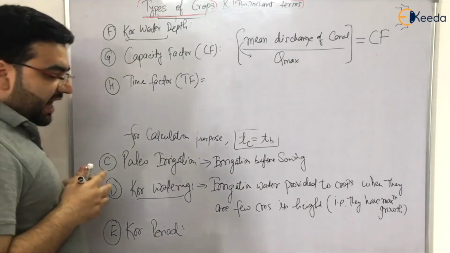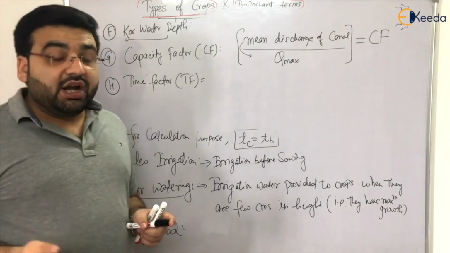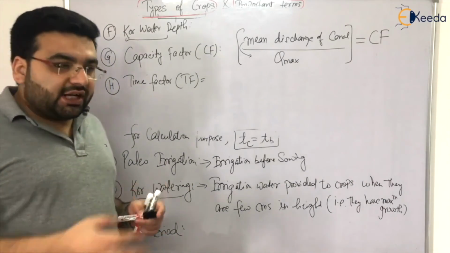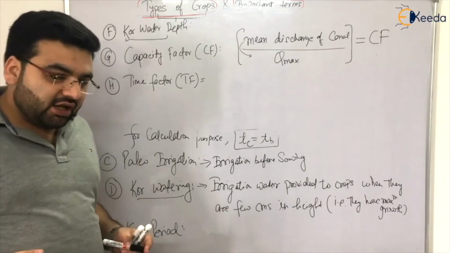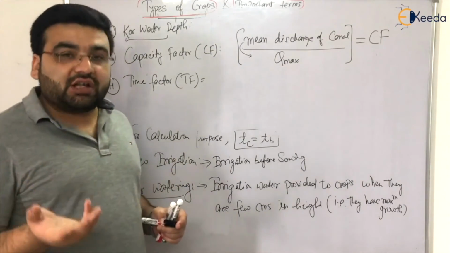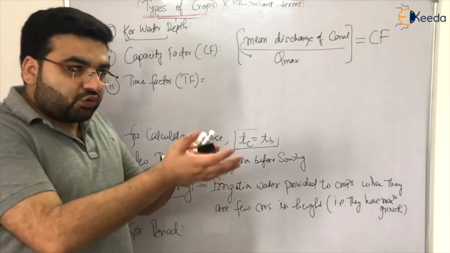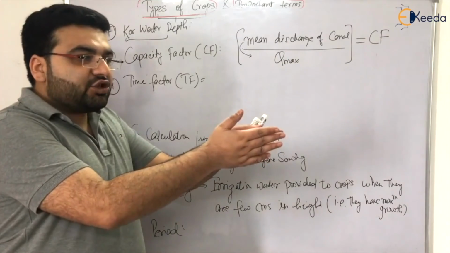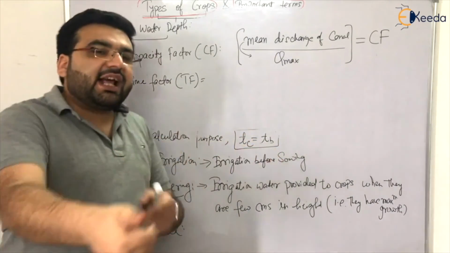Now you know that for a particular crop there is a base period. You assume that throughout the base period the irrigation water is available. Clear? Now from where will that irrigation water come? The irrigation water will come from the canal. So you assume that throughout the base period the entrance of the canal is open and the canal is giving us water. But is it actually true?